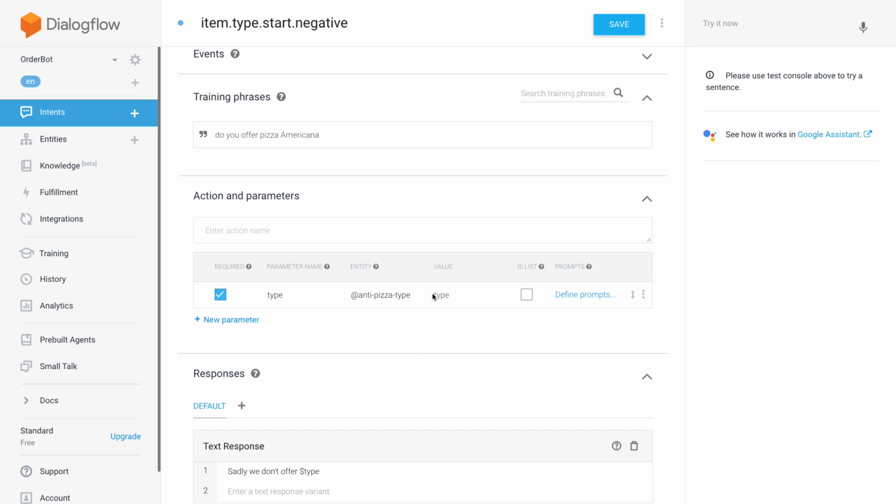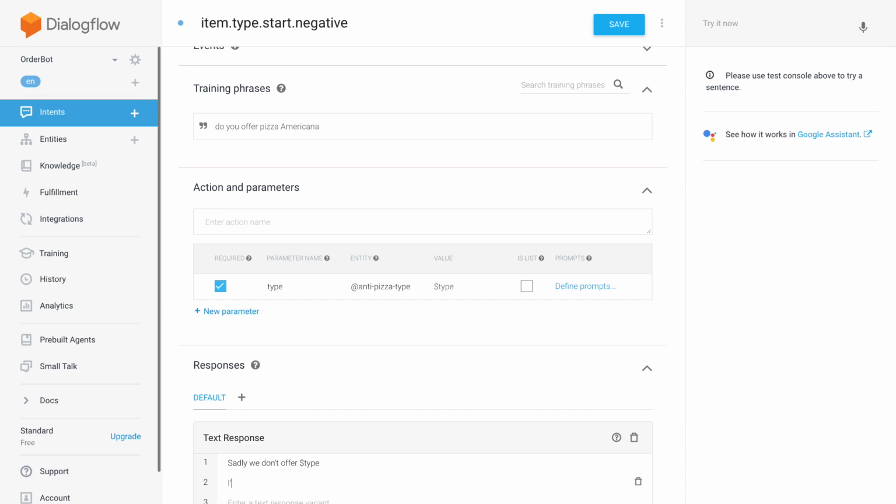I'm never sure about the dollar sign here. I think I need to enter it here. Yeah, that's it. And then another variation: "I'm sorry, we don't have type on the menu."